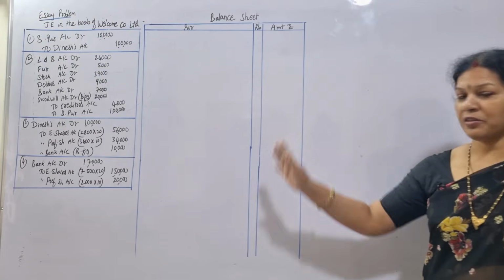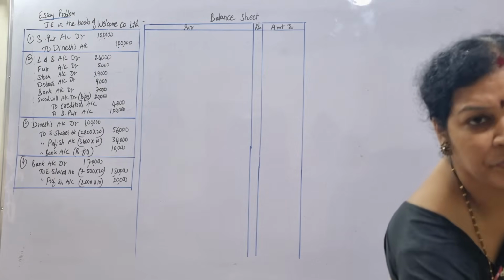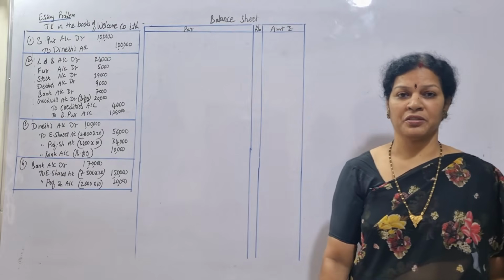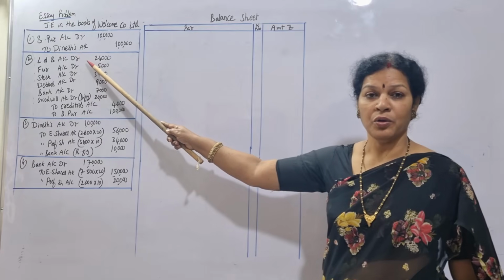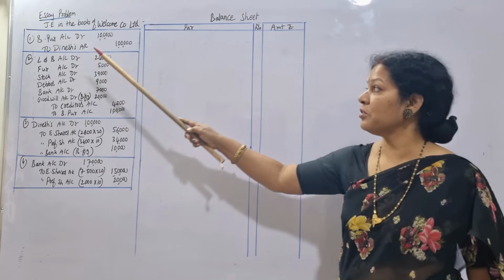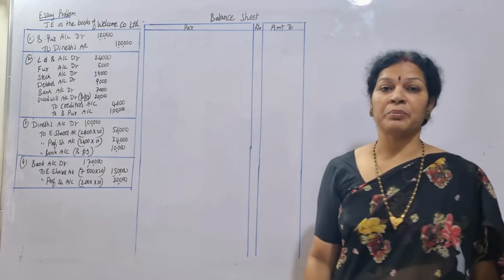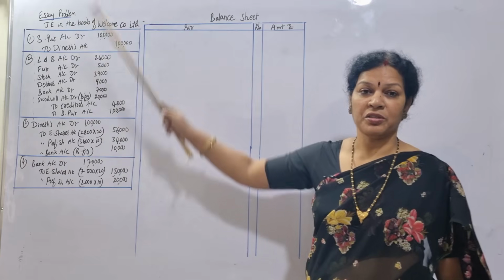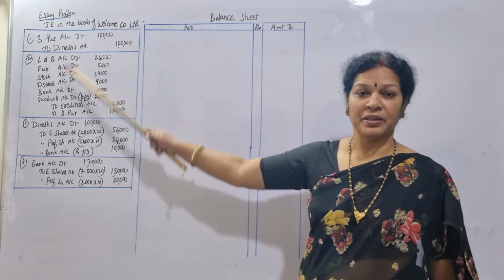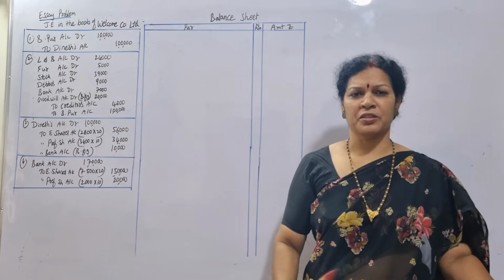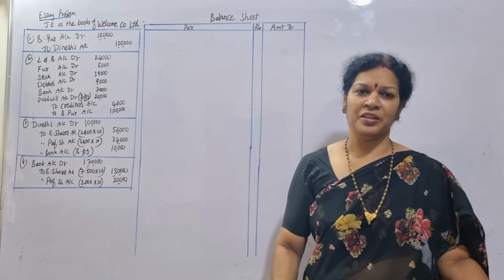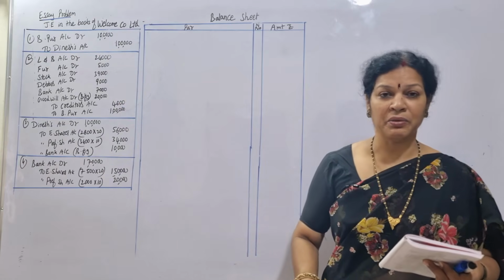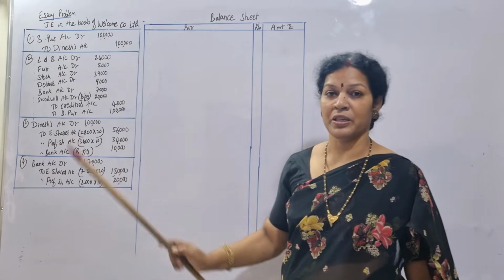Very simple journal entries already I have prepared to save the time. We know journal entries. First entry is for purchasing the business. Business purchase account at R2, vendor account. Who is the vendor? Dinesh. Journal entries in the books of Welcome Company Limited. Welcome Company is here, purchasing company. In the books of Welcome Company, purchasing company, we are writing. First entry is business purchase account at R2, Dinesh account, vendor's account. Purchase consideration amount, which is already given 1 lakh rupee. 1 lakh is written over here.